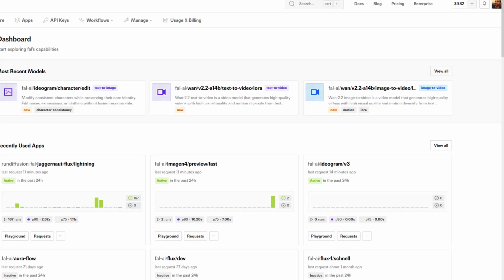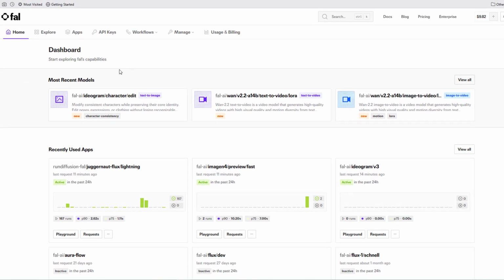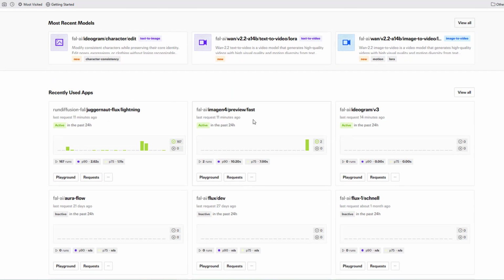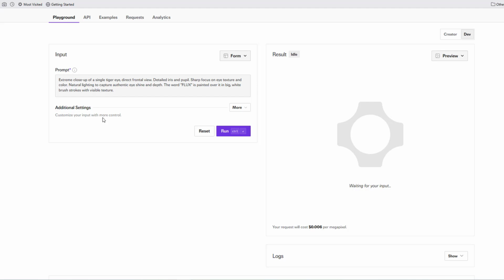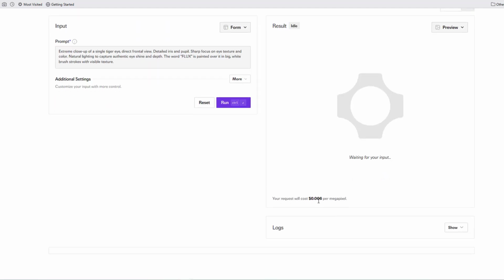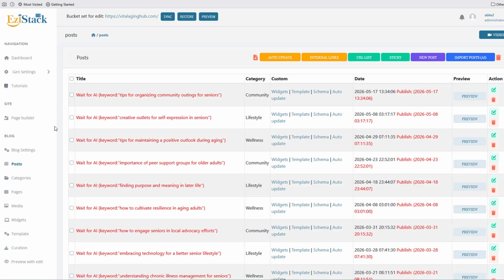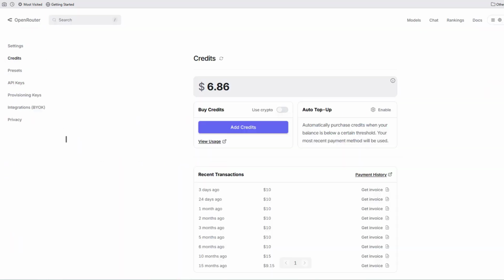So anyway, for images, I'm going to be working with Fal AI. Again, with Fal AI, you have many models that you can work with. You can work with things like Ideogram, you can work with Imagen, you can work with Juggernaut models. Juggernaut is one of the heavy lifters that I use, and it works out to be half a cent for an image. Okay, so anyway, let's go ahead and start working with this, and we'll come back here and see exactly how much everything costs and what models and everything we used.